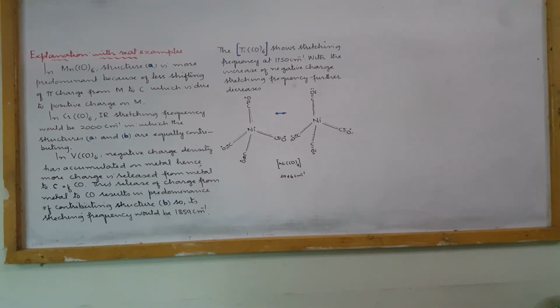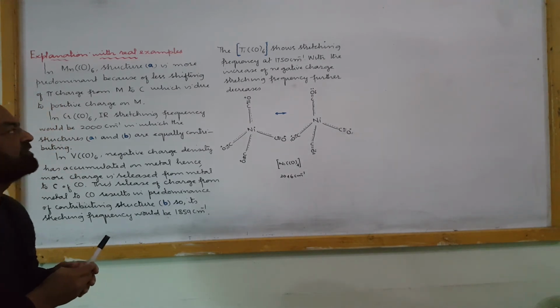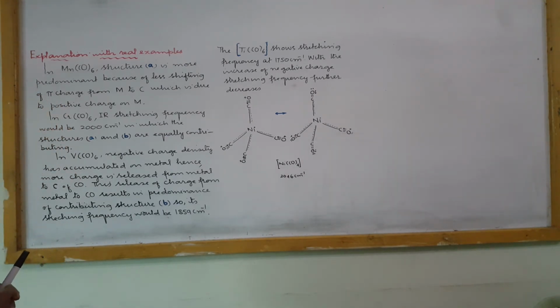In titanium carbonyl, the titanium hexacarbonyl shows stretching frequency at 1750 per centimeter. It is because with the increase of negative charge on the metal, the stretching frequency further decreases.